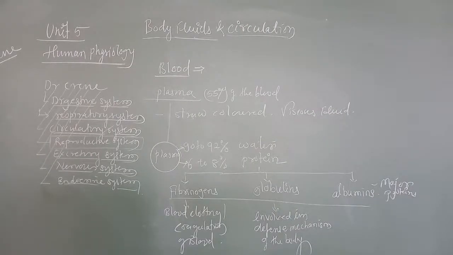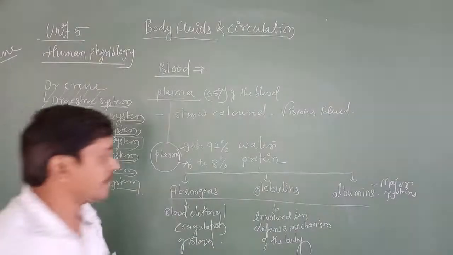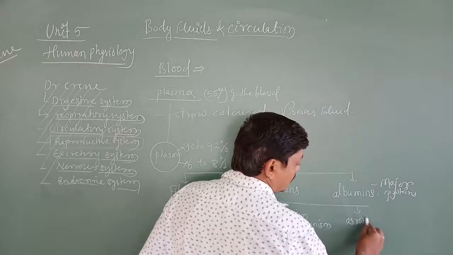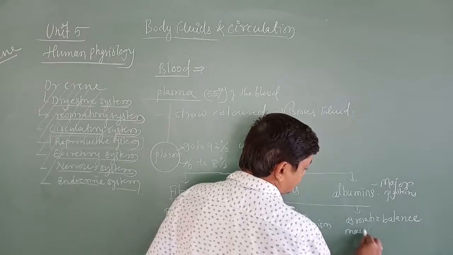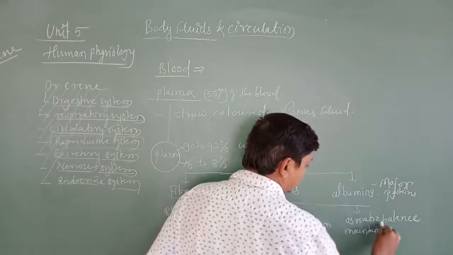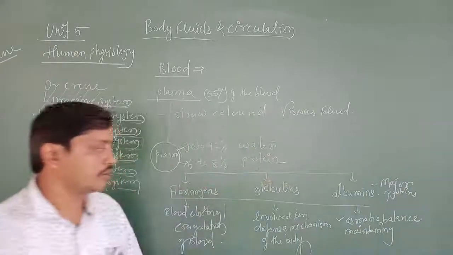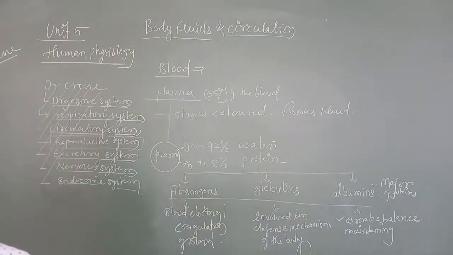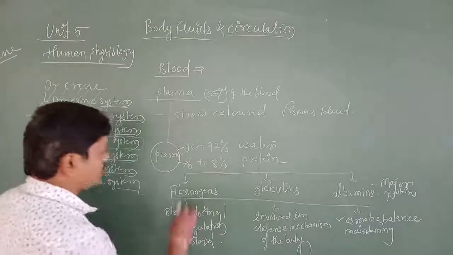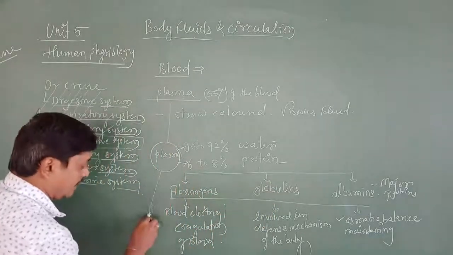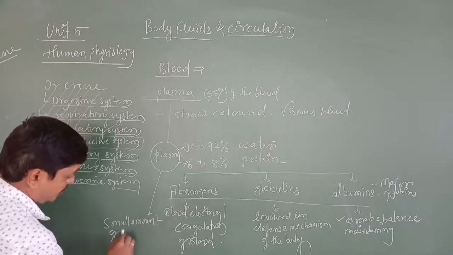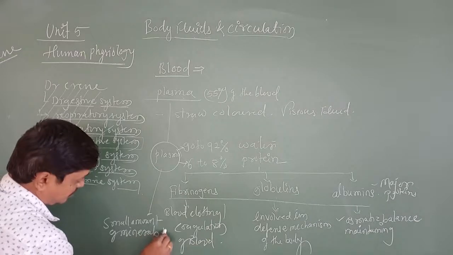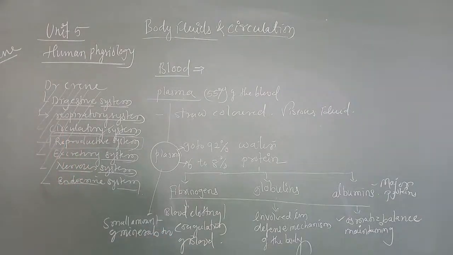Okay, and albumins help in maintaining osmotic balance. These are the proteins. Next, plasma also contains a small amount of minerals too. Okay, what are those small amounts of minerals?